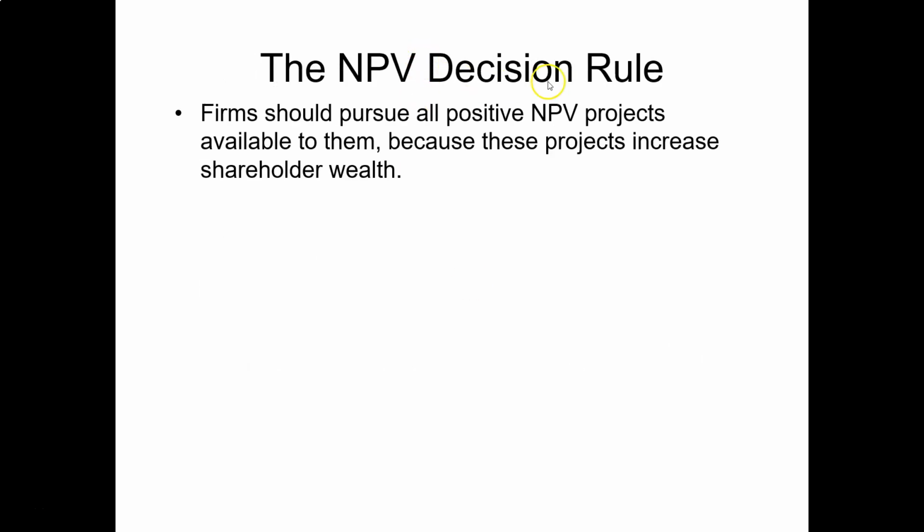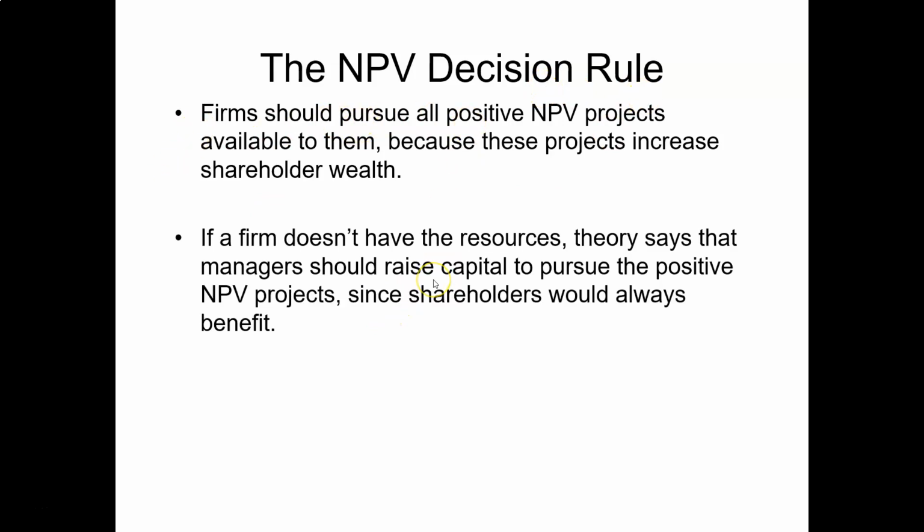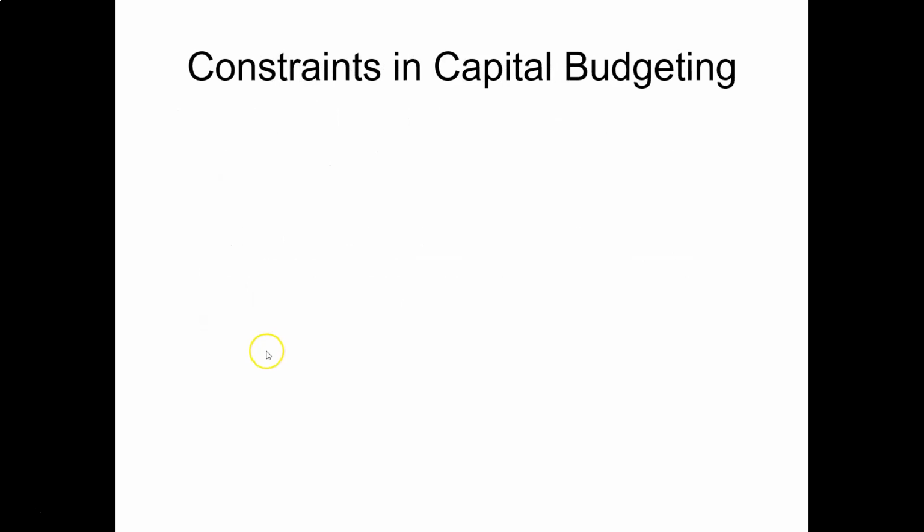Based on the net present value decision rule, firms should pursue all positive net present value projects. But in some situations, the firm doesn't have enough resources. One way to overcome this kind of problem is to raise external financing from the capital market or credit market.